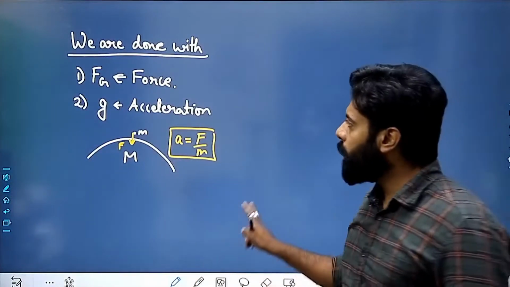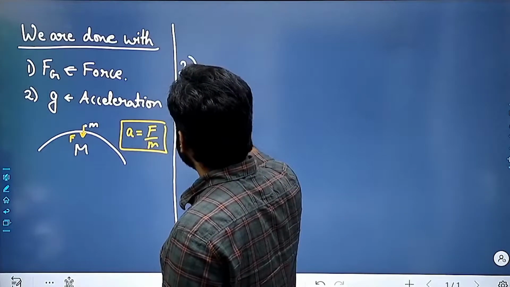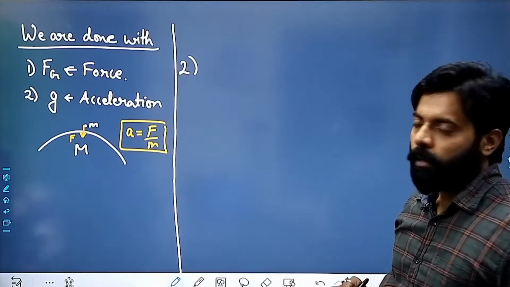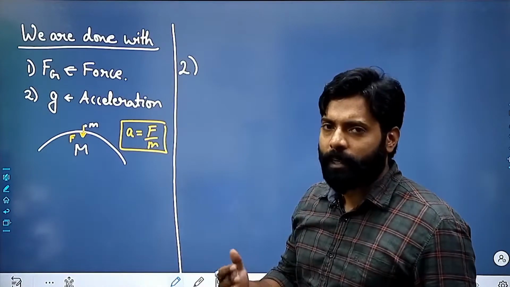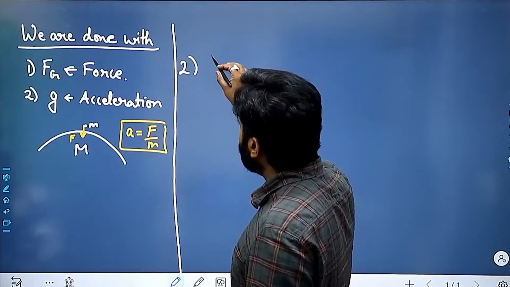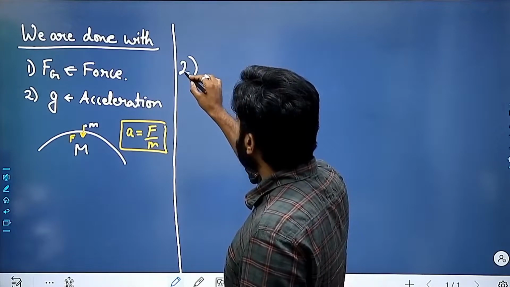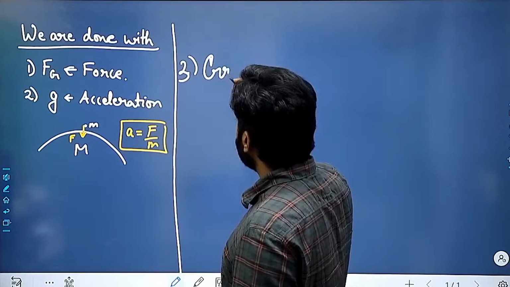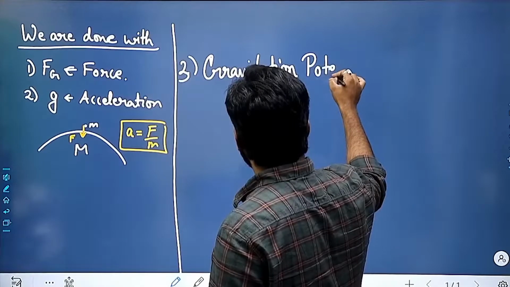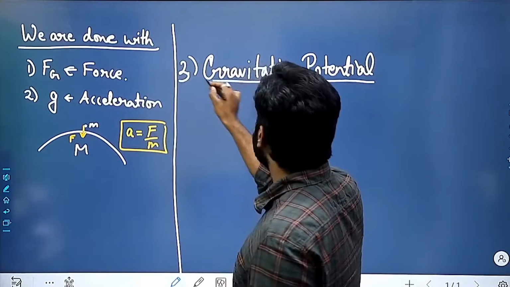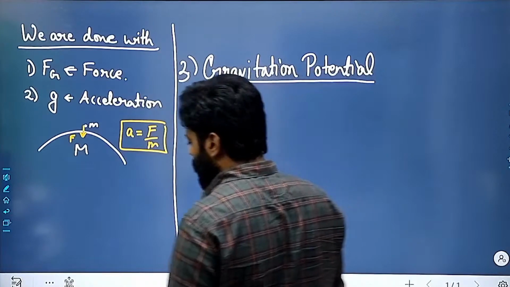Now we are moving forward with the electric potential. I'm comparing this chapter with the electrostatics chapter because both of these chapters are almost similar. Now you have to find out the gravitational potential, or I can say the potential.